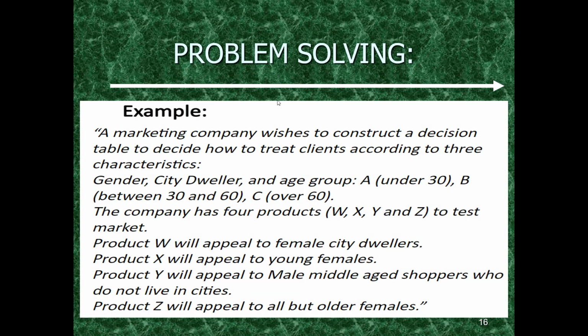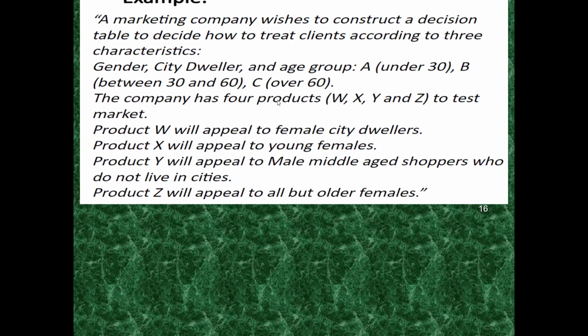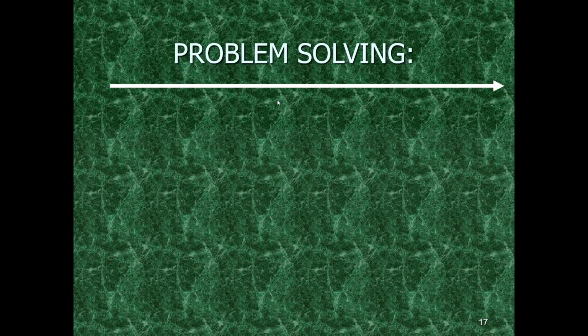Problem solving. Now let's solve a real world problem. A marketing company wishes to construct a decision table to decide how to treat clients according to 3 characteristics: gender, city dweller, and age group. A, under 30; B, between 30 and 60; C, over 60. The company has 4 products, W, X, Y, and Z, to test the market. Product W will appeal to female city dwellers. Product X will appeal to young females. Product Y will appeal to male middle-aged shoppers who do not live in cities. Product Z will appeal to all but older females. So let's solve this problem.